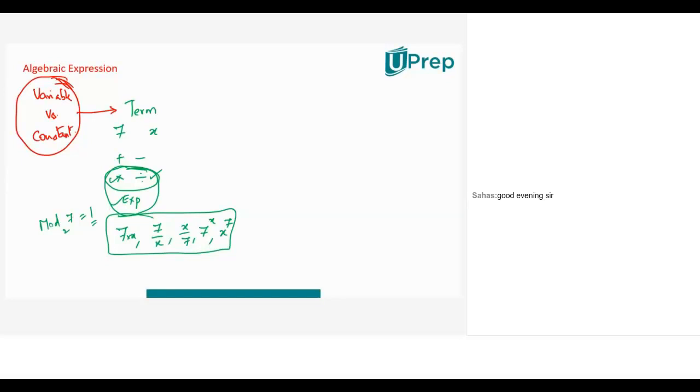a variable and a constant, or some variables and some constants. It could be a combination of, combined by either multiplication, division and exponent. Then such combinations are called terms. So I can expand this. I can write 7 into x by y. Now here if you see, I combined two variables, x and y are variables, 7 is a constant. But when I combined these three quantities, I used either multiplication or division only. Then this whole thing is called a term.